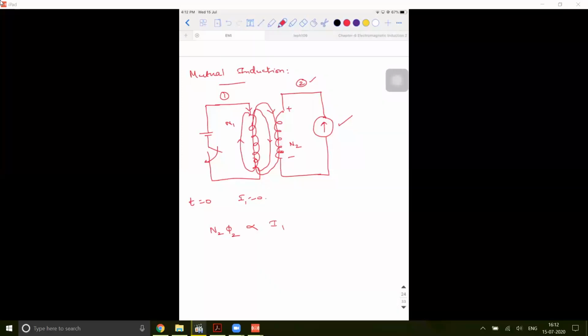Are you able to understand? So N2 into phi2 is directly proportional to I1. If I remove the proportionality symbol, what did I introduce there? I introduced a symbol L, called self-inductance. Here I will introduce a constant called M, which is called mutual inductance, into I1, but I will be adding a suffix, written as 21. The meaning of this is that it's relative: the mutual inductance of the second coil with respect to the first.